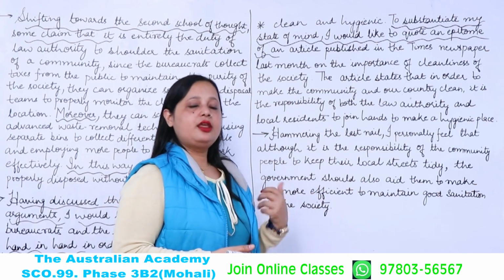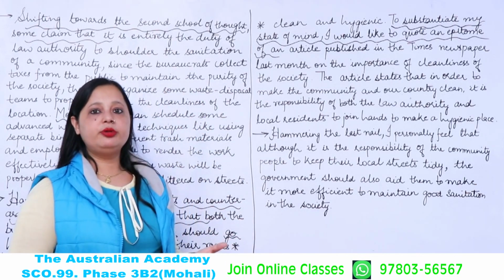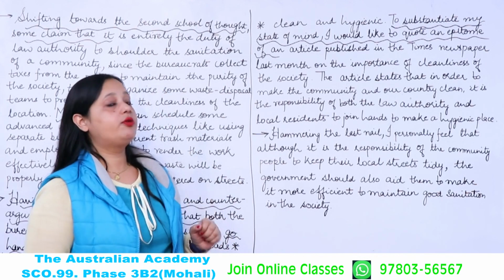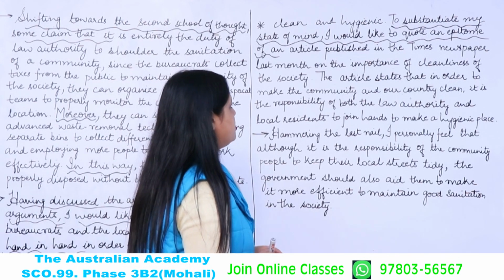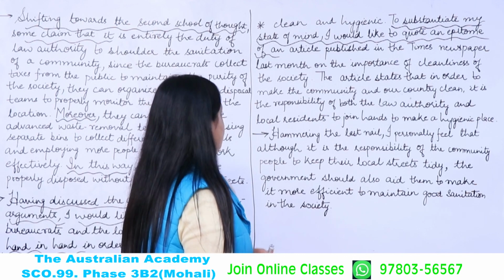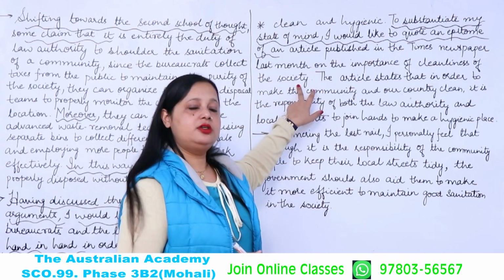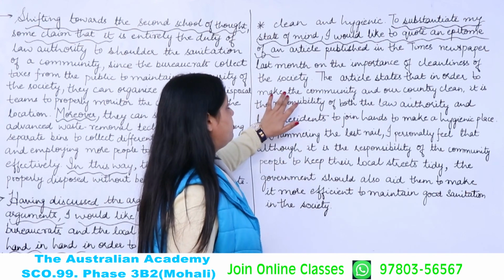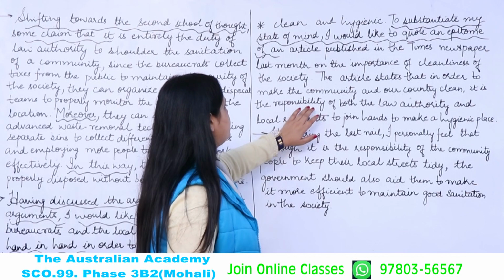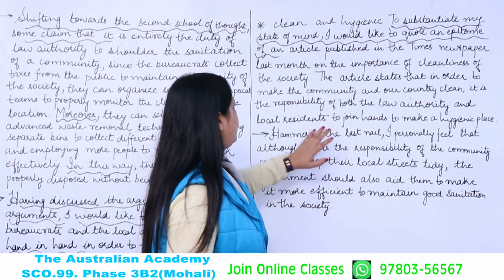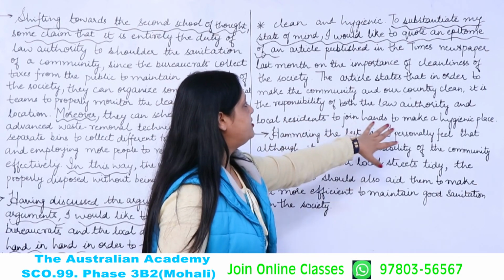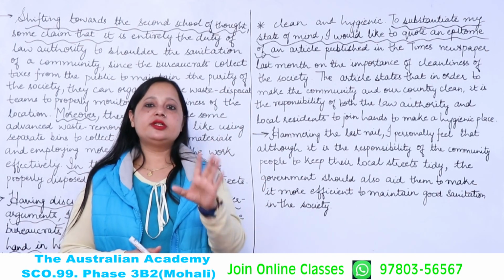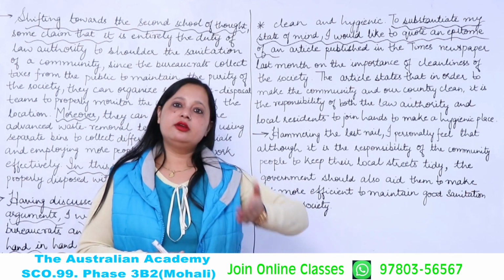It could be any article or something which might or might not exist, but the way you are presenting it should look real. So, an article published in the Times newspaper last month on the importance of cleanliness of the society. The article states that in order to make the community and our country clean, it is the responsibility of both the law authority and local residents to join hands to make a hygienic place. So in this way I have given my example, and I have presented the idea of how you can give an example in the essay.